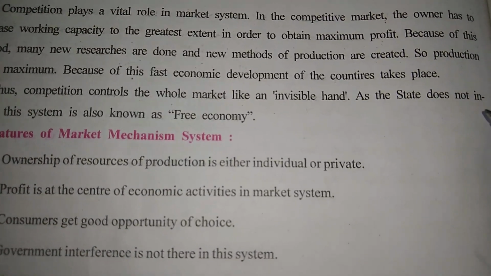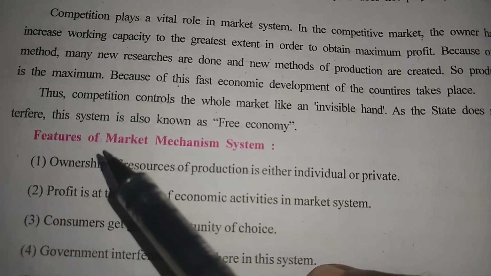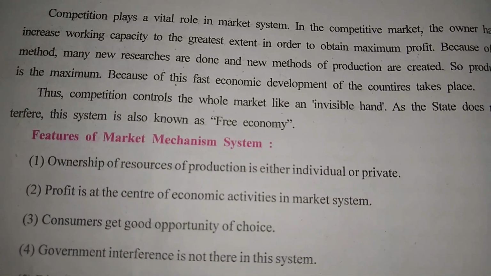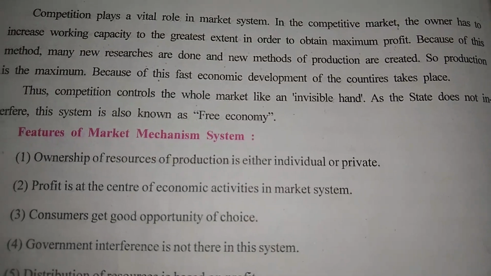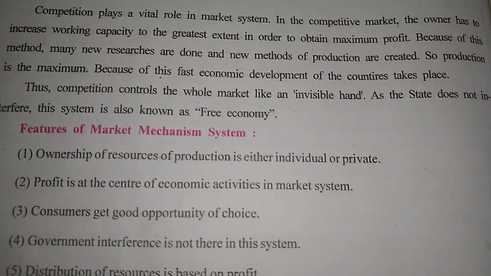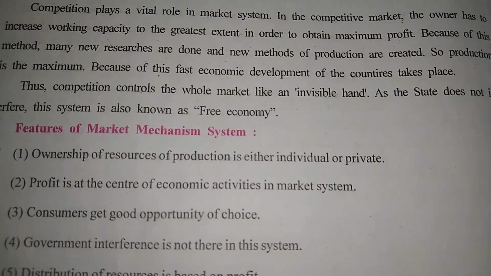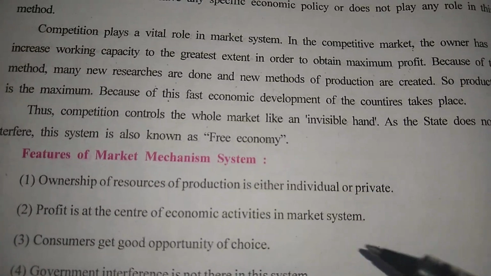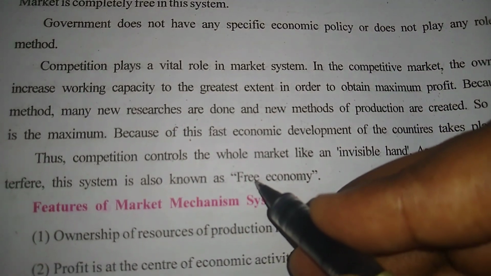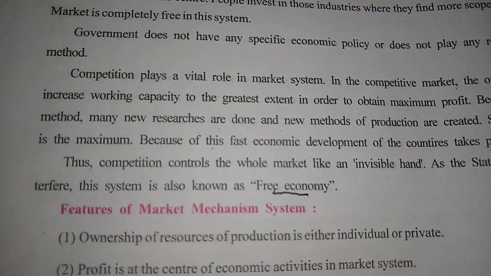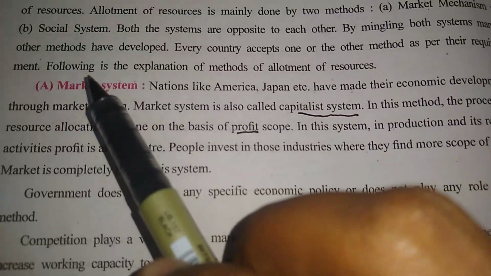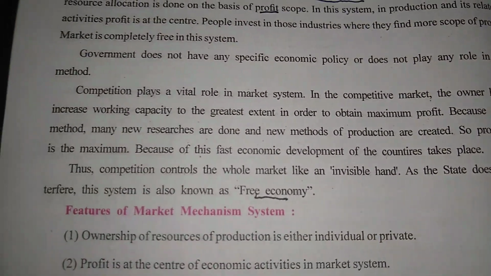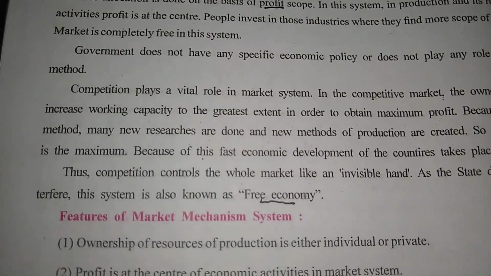As the state does not interfere, this system is also known as free economy. Because government does not interfere, the state government does not give any instruction. So market system, market mechanism is also known as free economy. Another synonym. So which words did we learn? Market system, capitalist system and free economy. All these 3 are the same.